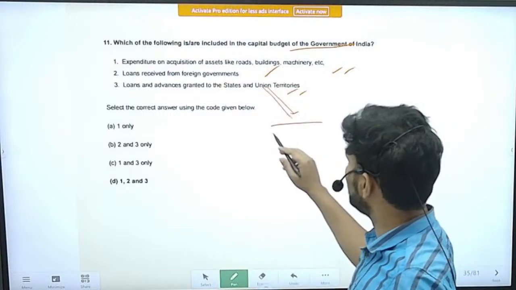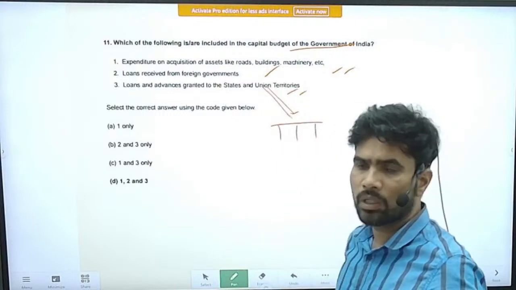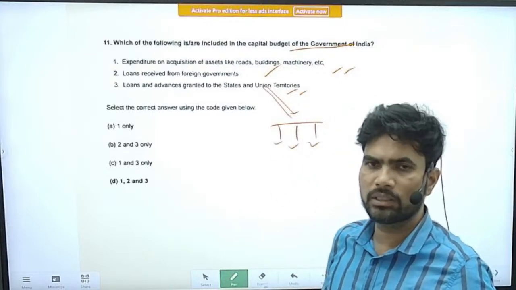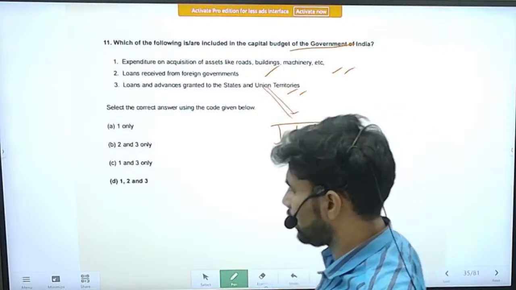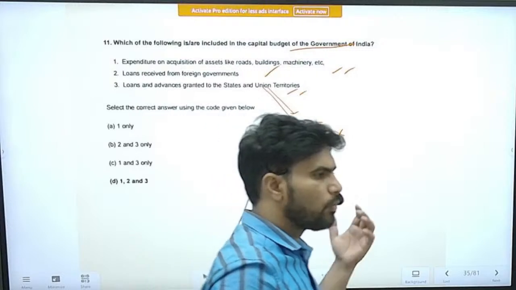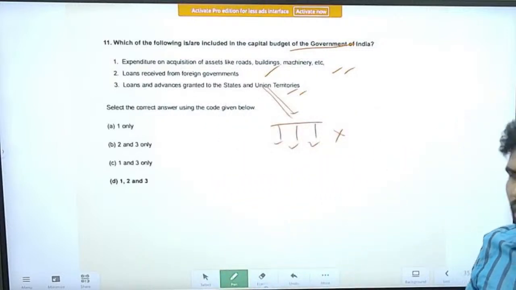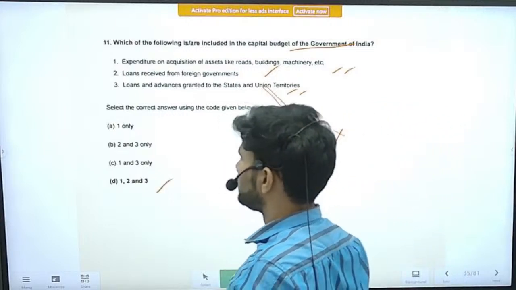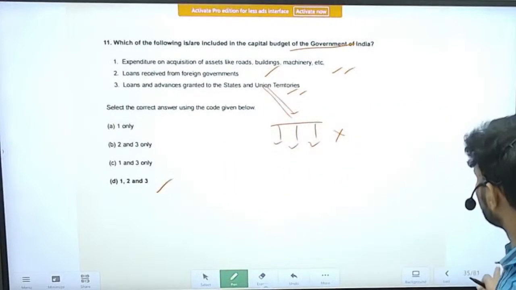But what the states are doing further, once they have taken the loan, is spending that money under revenue expenditure. So this was an anomaly. Experts have called for addressing this anomaly, but no further step has been taken till now. So we will wait and see what happens with that. So the option is option D. All the statements are correct.